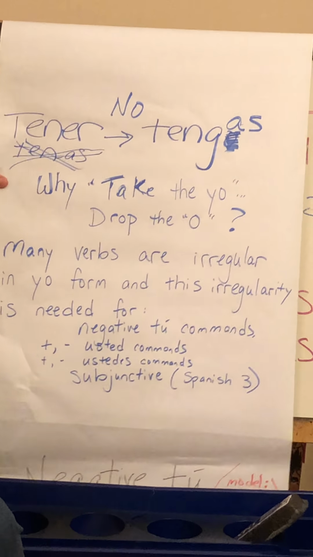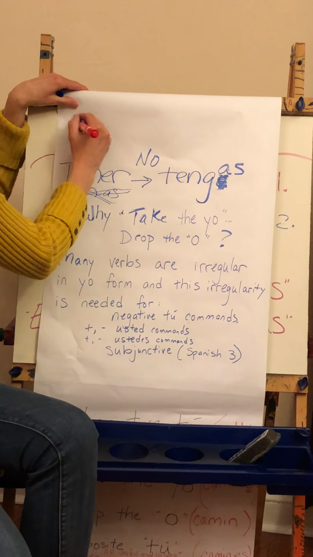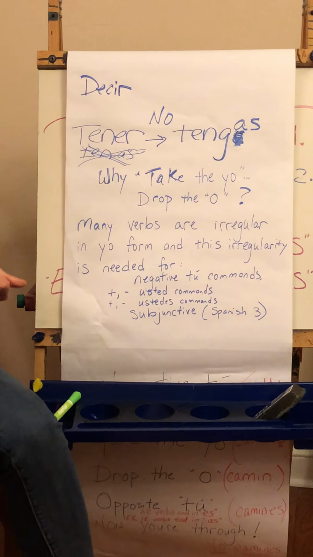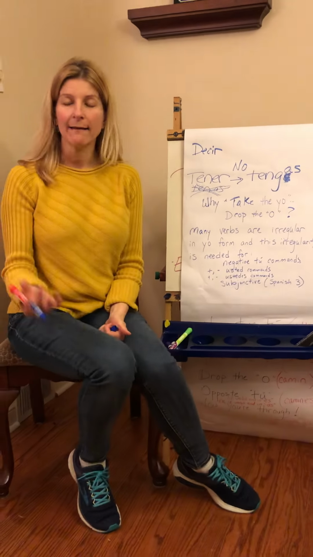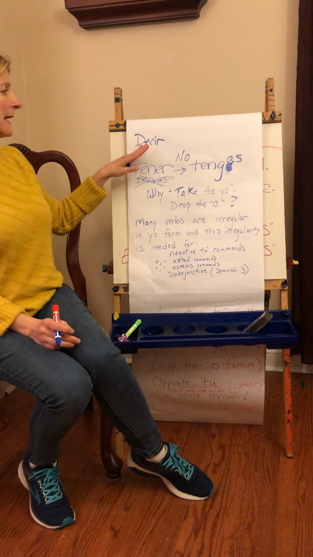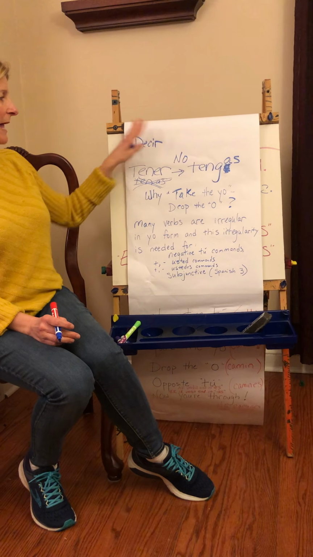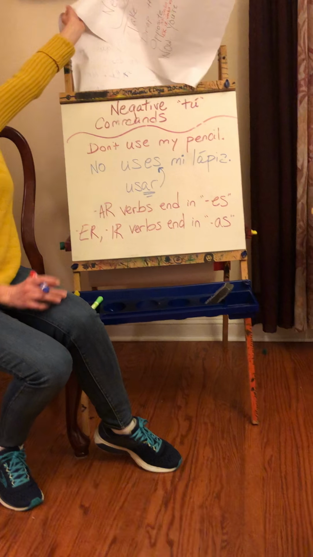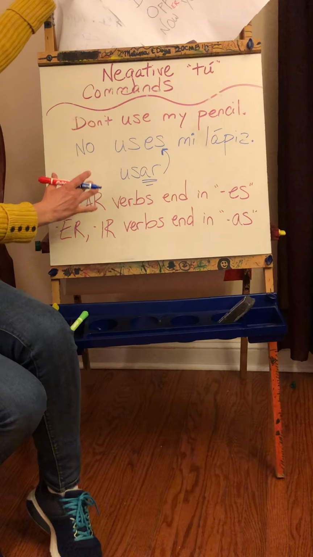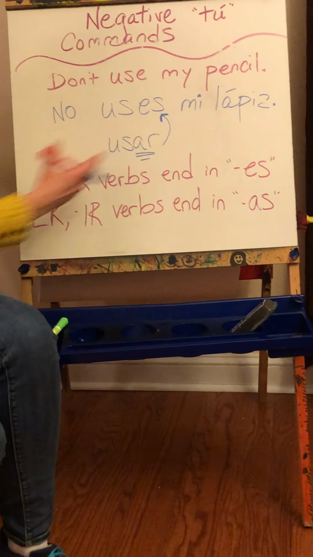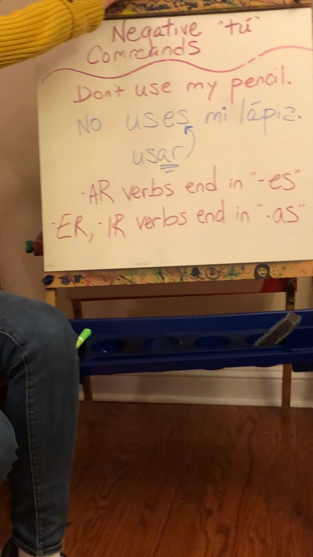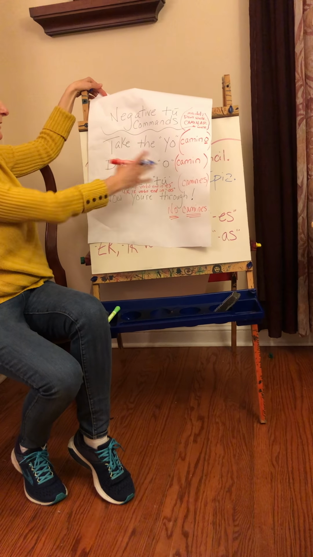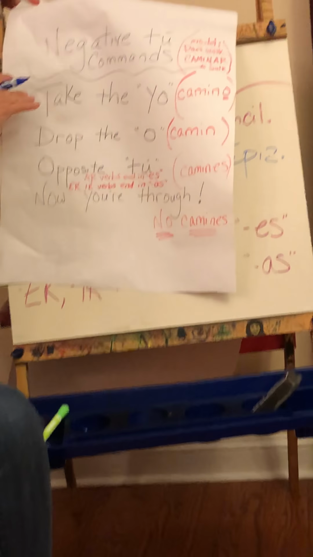Another go verb would be the verb decir. Decir is the verb to tell. If I want to say, don't tell lies, I can't just take this IR verb and put an AS ending. Even though, yeah, tú commands, AR verbs will end in ES, ER and IR verbs will end in an AS. But you still have to follow this pattern of take the O, drop the O, opposite tú, now you're through, to make a negative command.